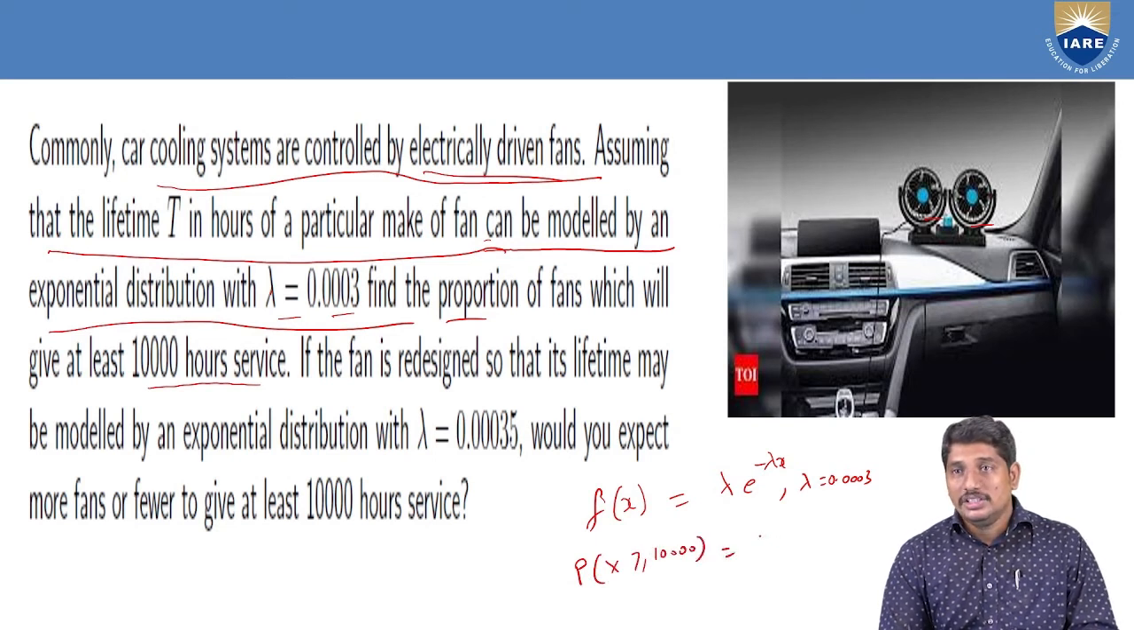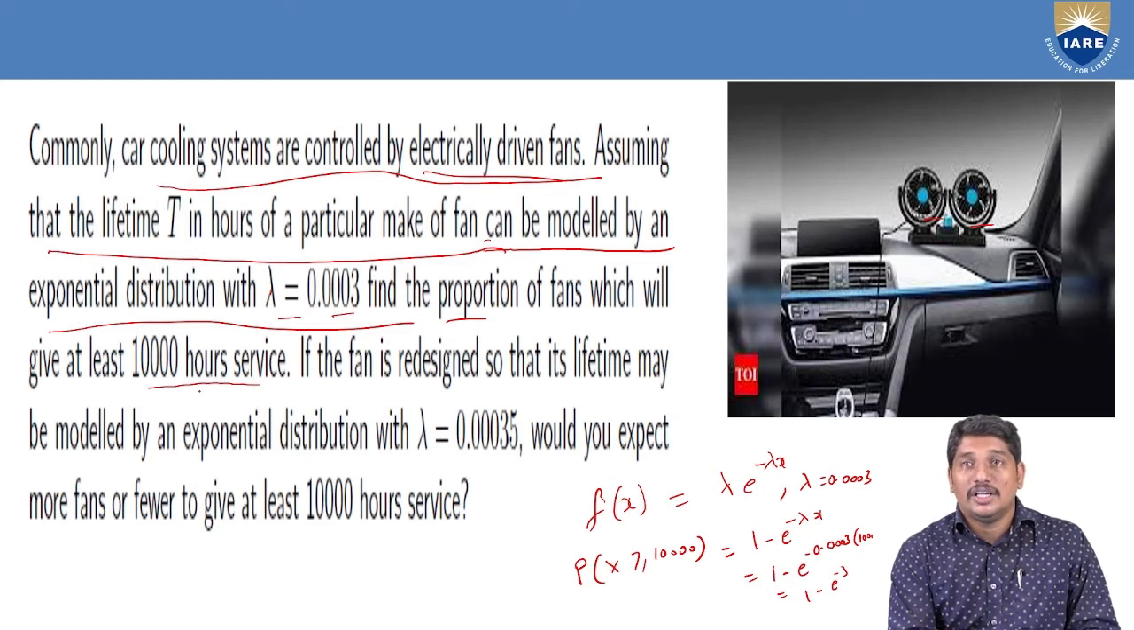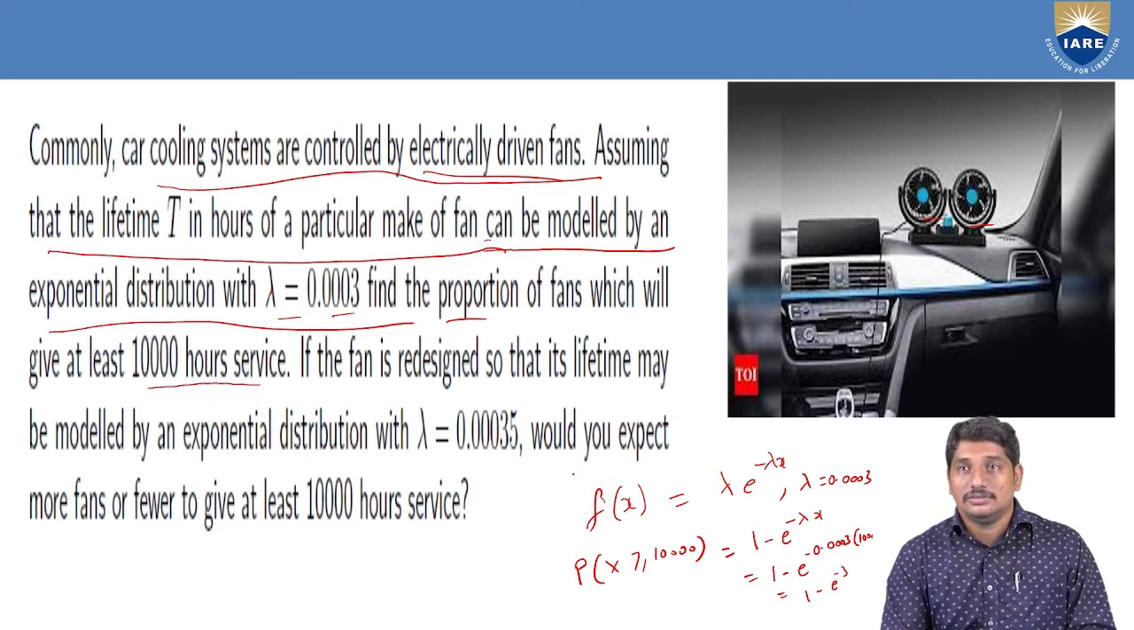Okay, and using the formula, this is 1 minus e power minus 0.0003 into 10,000. That means you can write it as 3 by 4 zeros and you can cancel, you will get 1 minus e power minus 3, and hence you can find the probability, that is, the proportion of fans which will give at least 10,000 hours of service.